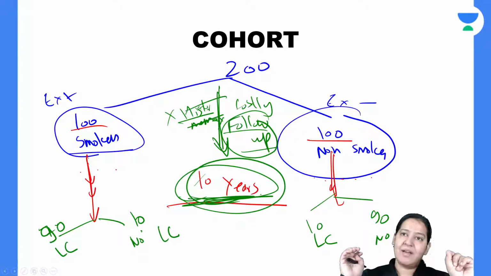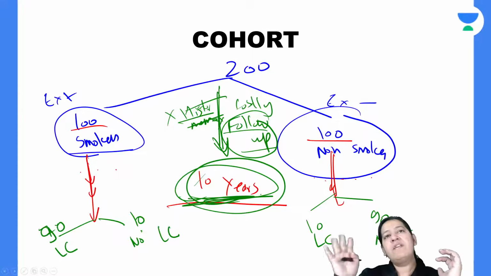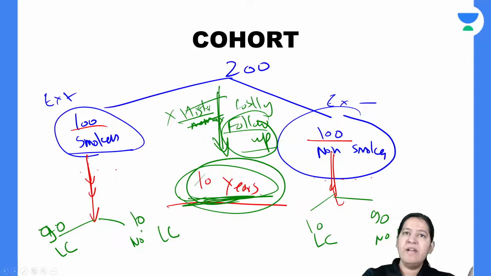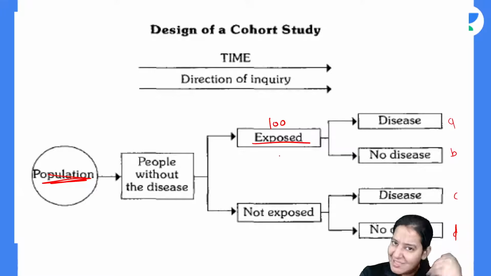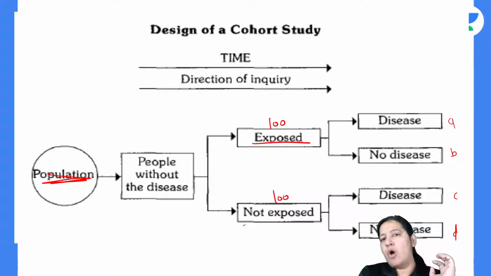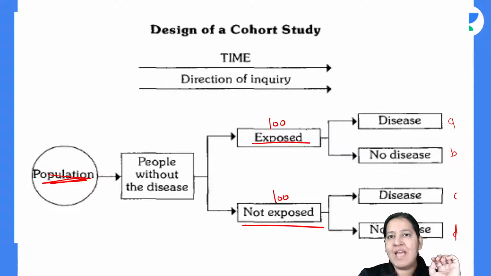So there we were starting from 200 people, 100 having disease, 100 do not have disease. That is cases and control. Here we are starting with 200 people, 100 are smokers, 100 are non-smokers. Again, we will divide them into 4 categories. So you can see we are going in future. Starting from the population, 100 we took who are exposed. Exposed means they smoke. They are the smokers. And 100 are non-exposed, means they are non-smokers. And we are doing the follow-up for the next 20 years, 10 years, whatever. So after follow-up, we are saying out of these 100, how many have disease, how many do not have disease.